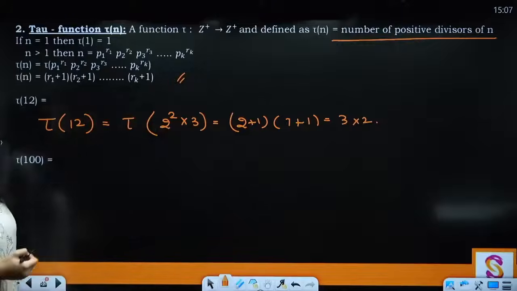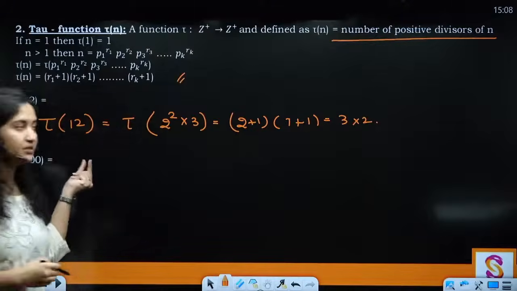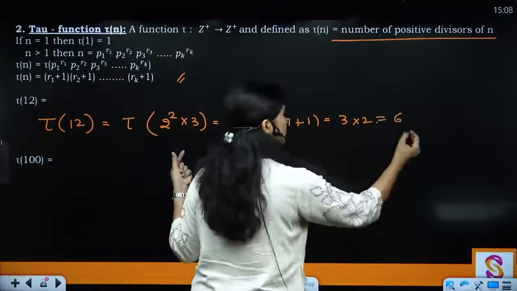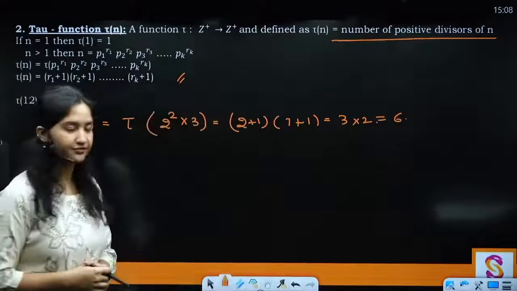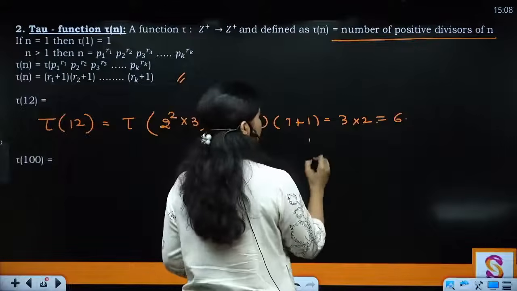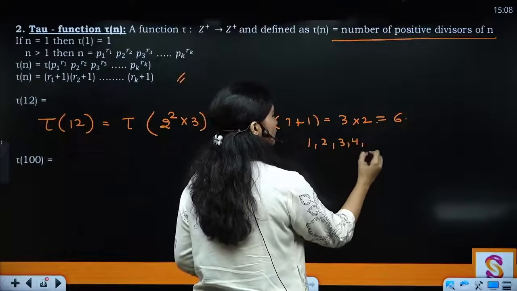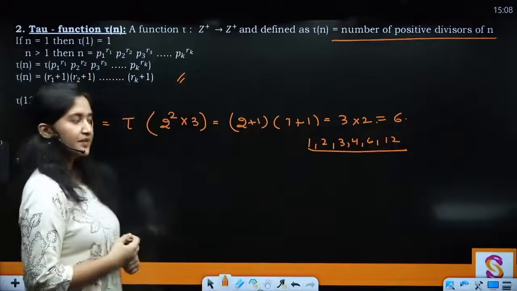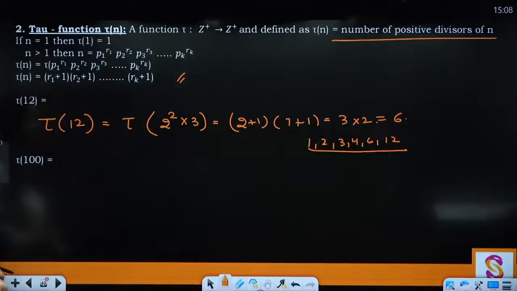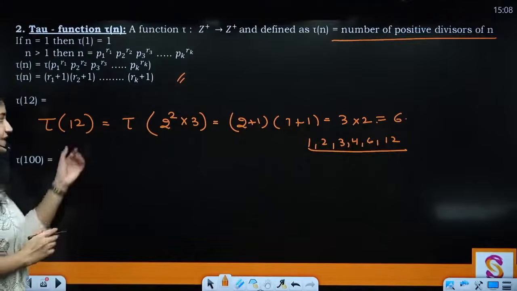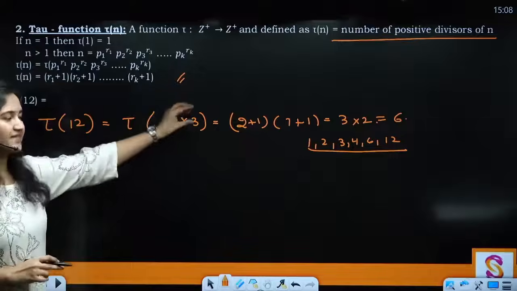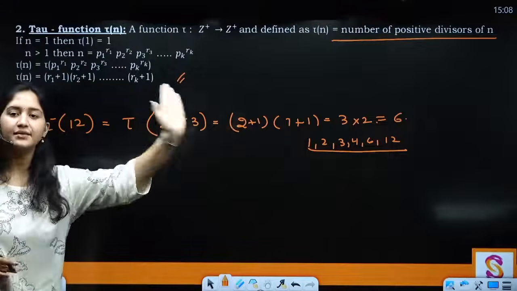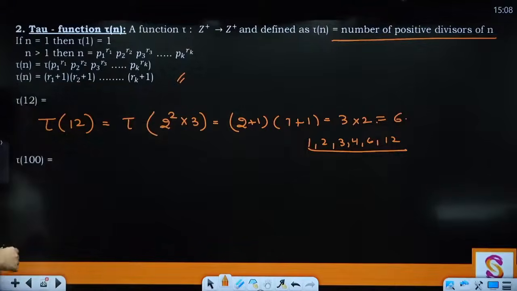इसने क्या दिया आपको? Total divisors of the number 12. That means there are total 6 divisors of the number 12. That means आपके पास में 1, 2, 3, 4, 6 and 12. कितने divisors हैं? 6 divisors. Clear? So this property gives you the total number of divisors of a number n. Simply आपको prime factorization करना है, powers लेनी है, 1 add करना है and multiply कर देना है. Simply आप यहाँ पे भी कर सकते हो.